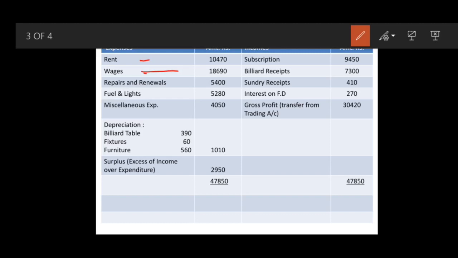Then repairs and renewals. It will be again same over there only, income and expenses. Fuel and light. Again in income and expenditure, 5280. Then comes your next miscellaneous expenses. Again same in the income and expenditure expenses side. Cash in hand, cash at bank.